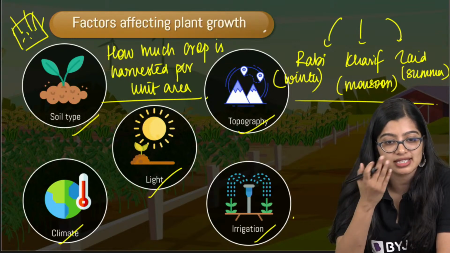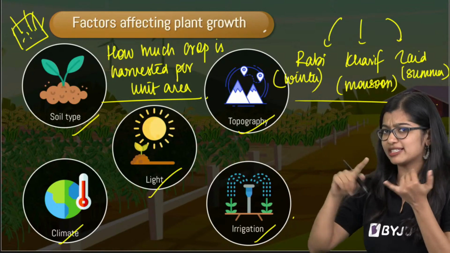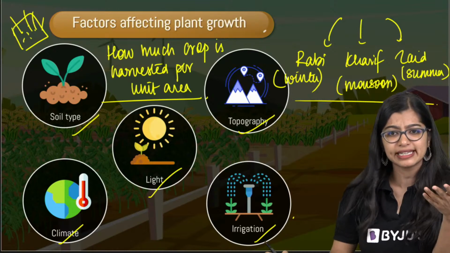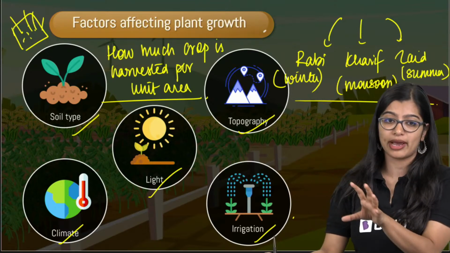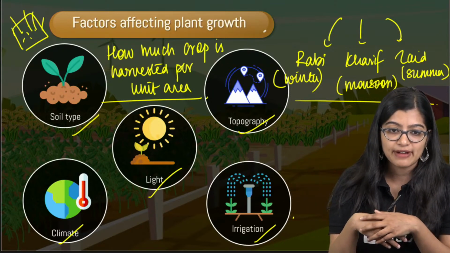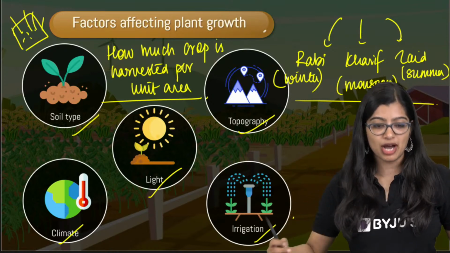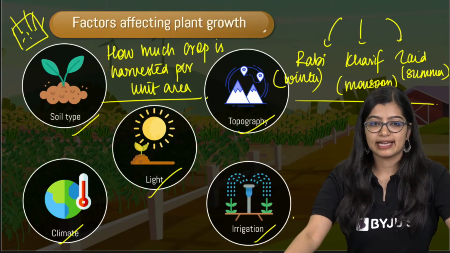For those of you who are asking me what is a legume, I'm going to be discussing it later on in the chapter as well. I'd request you to hold on a little bit so that I can go ahead. Otherwise, it might be a little bit of a disconnect. Very good, amount of crops harvested per unit area. Very good. Yes.